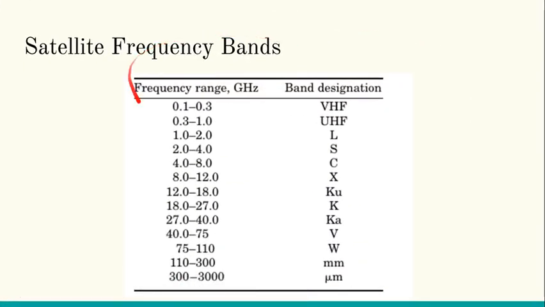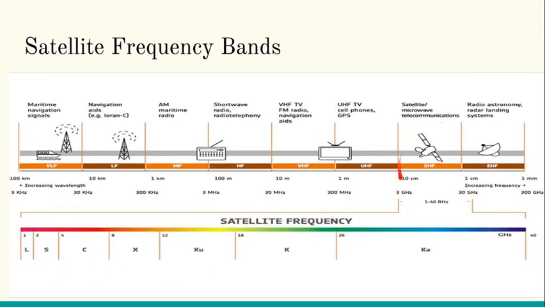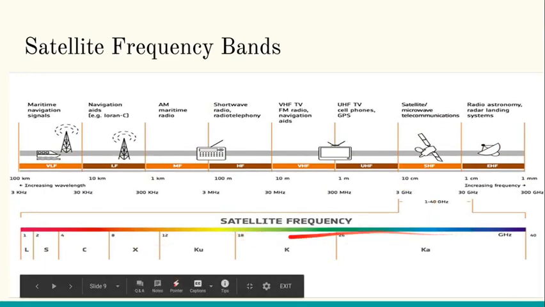These are different frequency bands in the electromagnetic spectrum. So not all the bands are used for satellites. There are only particular bands used for satellites, especially the C band, then the Ku band and the Ka band. These are the three bands that are widely used for satellite communication. So this part of the spectrum is used for satellite communication. There are bands like L band, S band, X band, K band, but the widely used bands are these three: C, Ku and Ka bands.